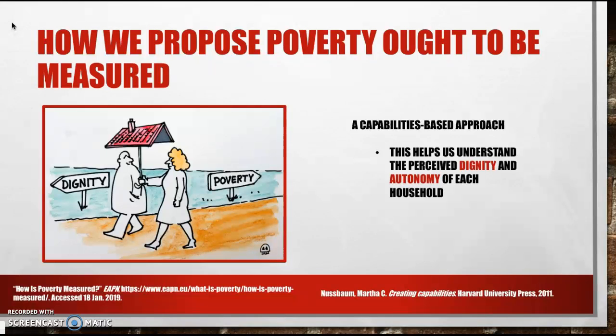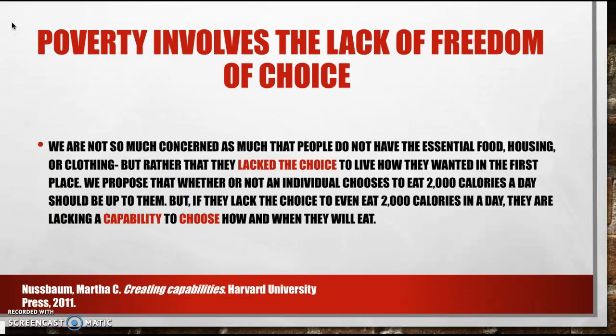with poverty. We propose that the reasoning these items are essential to the well-being of a household is because when one doesn't have these essentials, they may be prone to sickness, violence, or worse, humiliation and depression, which may limit their other capabilities. We are not so much concerned that people do not have the essential food, housing, or clothing they need, but rather that they lack the choice to live how they wanted to in the first place.